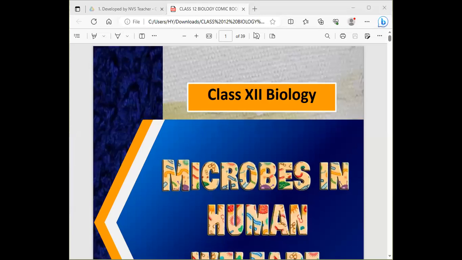I am Hemlata and I am going to make you understand the chapter Microbes in Human Welfare with the help of a comic book. I have shared this in your class group also, and now you are supposed to understand it. Let me help you understand it.